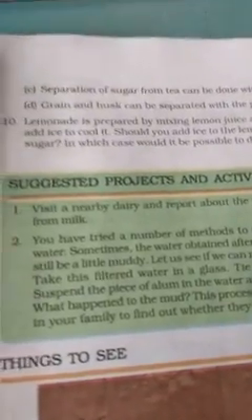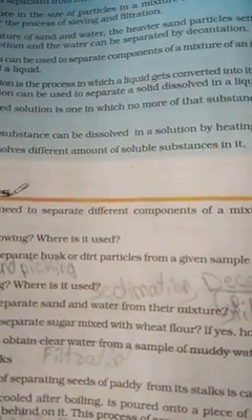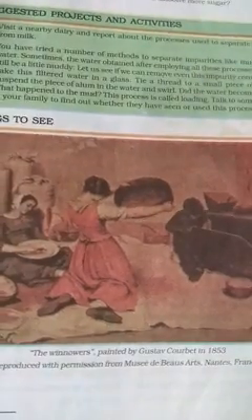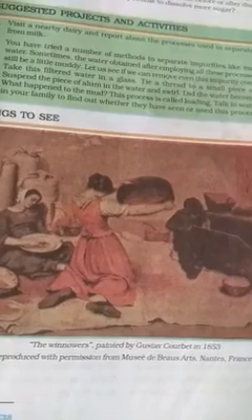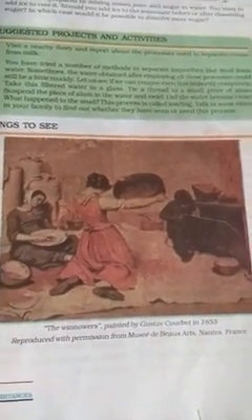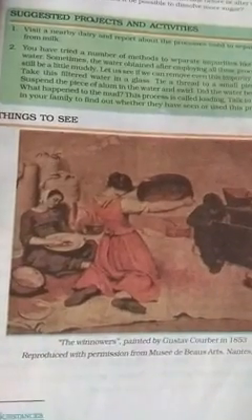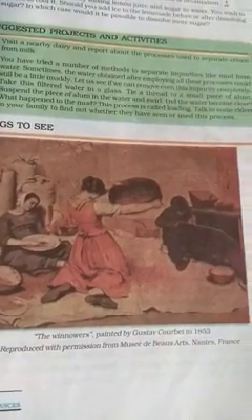I'll give you ready question answers. I hope you have written the new terms of the lesson. Children, you can observe here in the picture what it is showing. It is a painting of winnowers. Okay. So you have to observe the things which are happening around us and identify which is the method to separate the things.